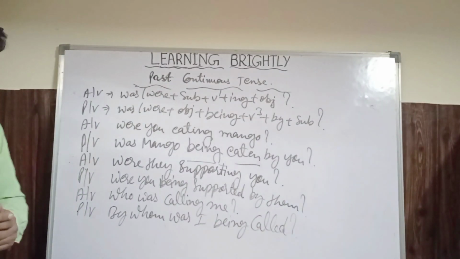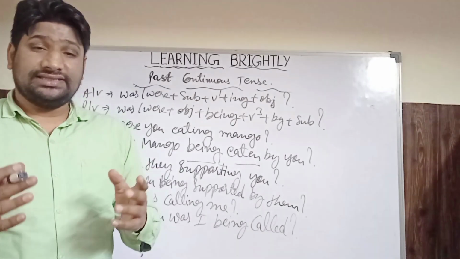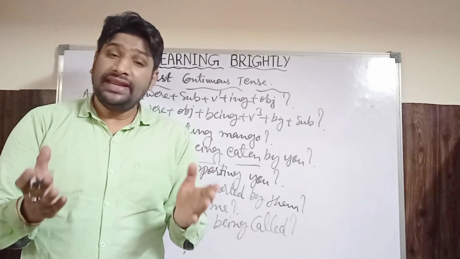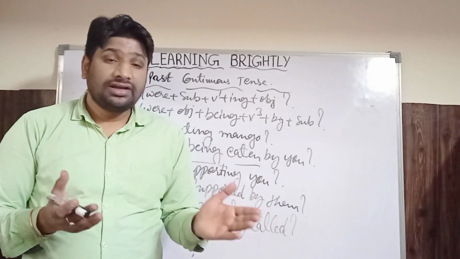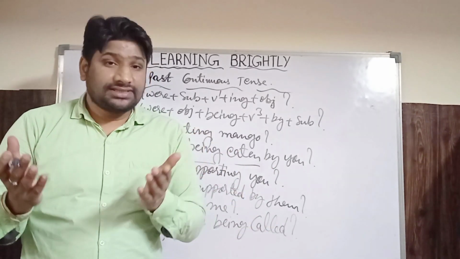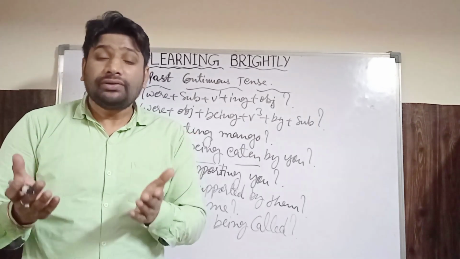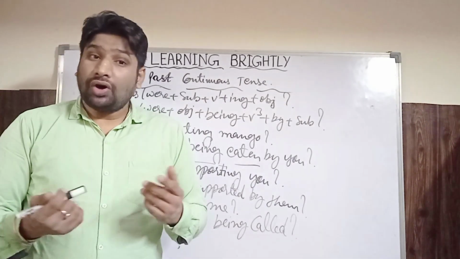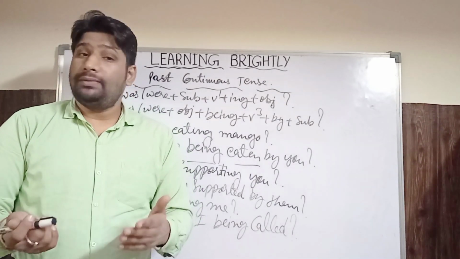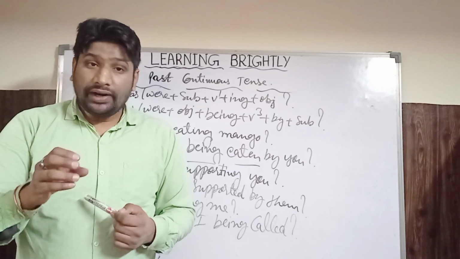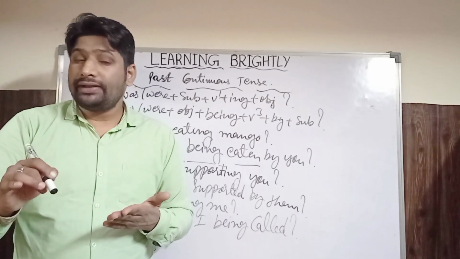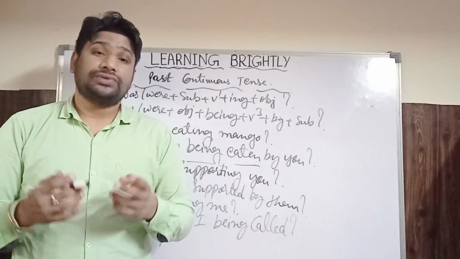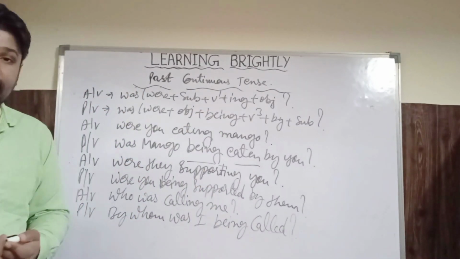ठीक है. So like this you can make a number of sentences. जैसे was she appreciating you, were you being appreciated by her, were you singing a song, was a song being sung by you, were you calling them, were they being called by you, were you writing a poem, was a poem being written by you. So like this you can make a number of sentences.